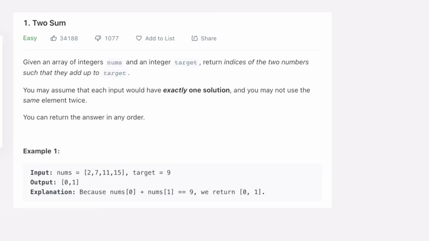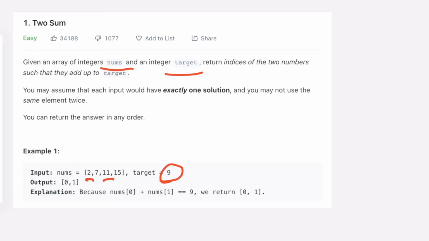So bear with me, I'm going to describe this question to you. This is Two Sum. It will give you an array of nums and it is going to find the target. But what is the target? There are only two numbers or integers inside that array that, if you add them together, will be the target value that the question is asking for.